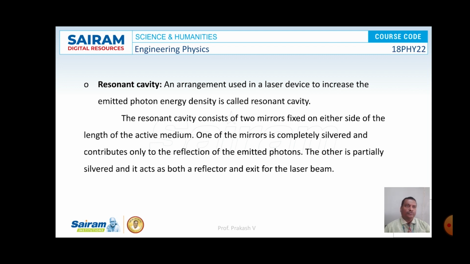So it consists of two mirrors facing each other. One is fully silvered and the other one is partly silvered, and between these two mirrors the active media is kept for producing lasers.